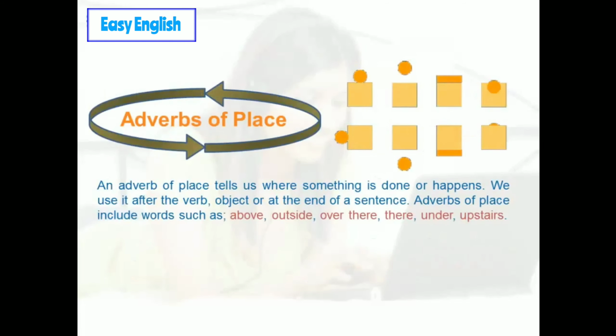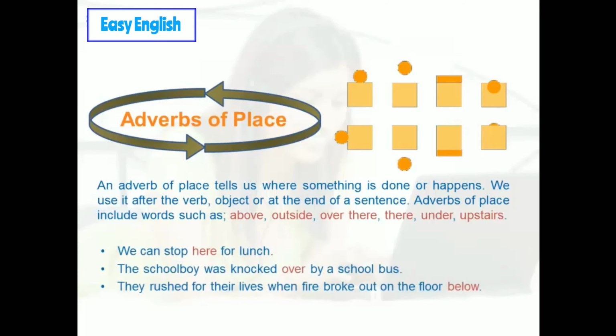An adverb of place tells us where something is done or happens. We use it after the verb, object, or at the end of the sentence. Adverbs of place include words such as above, outside, over there, under, and upstairs. We can stop here for lunch.